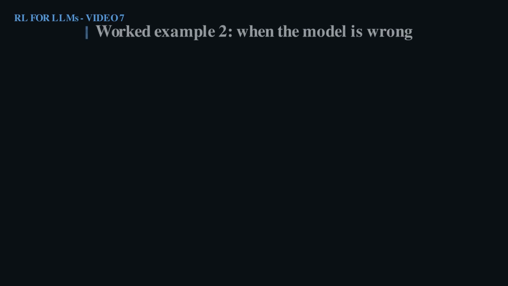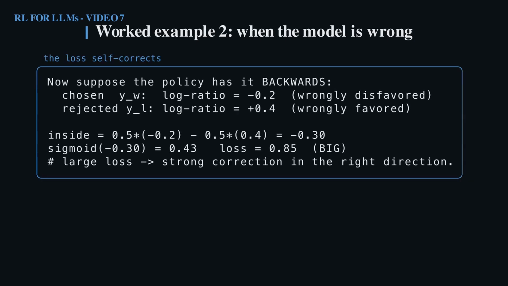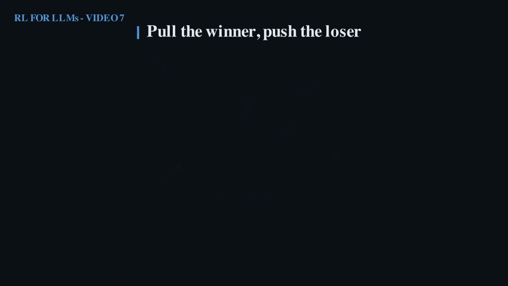Now the instructive edge case. The policy has the preference backwards, wrongly disfavoring the chosen answer and favoring the rejected one. Now the inside term is negative and the loss jumps to 0.85, much bigger than before. That is exactly what you want. When the model is wrong, the loss is large, so the correction is strong and points in the right direction. When it is already right, the loss is small and it barely nudges. The loss polices itself.